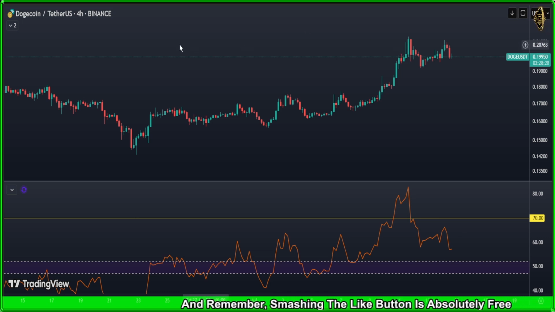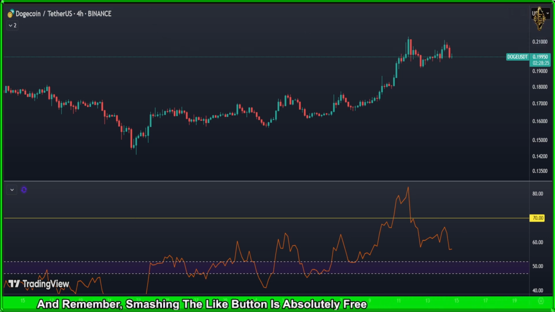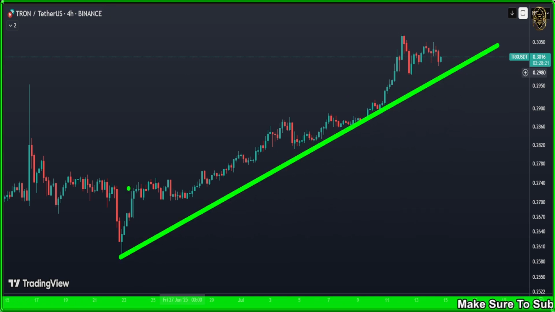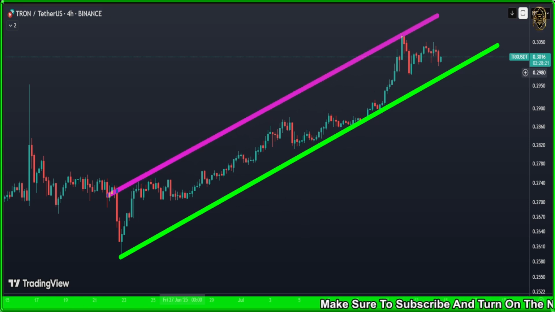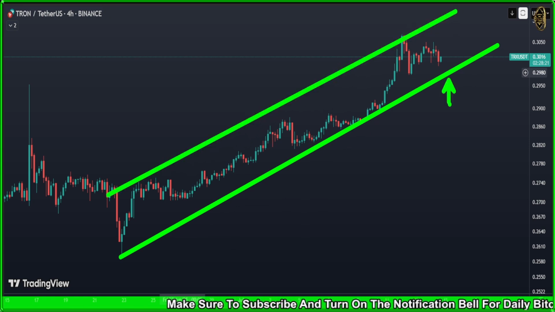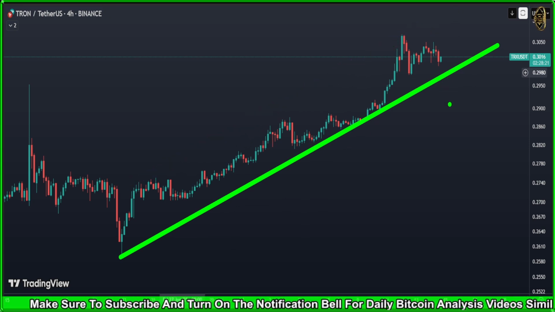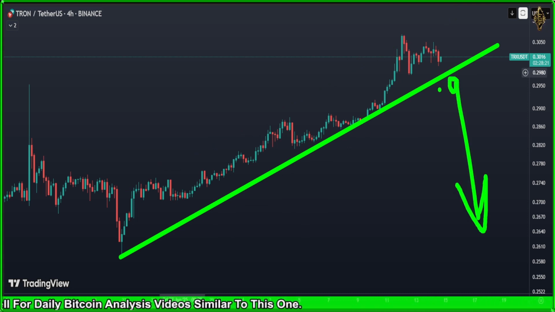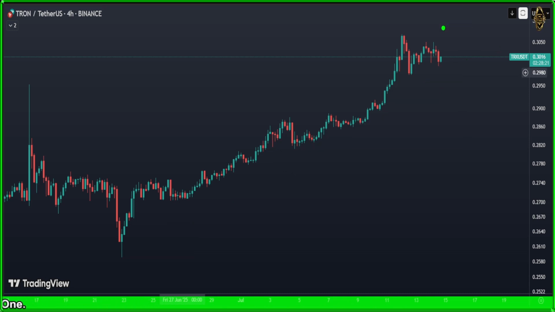Now let's see the TRX, what it's doing today, or Tron. Here we are, guys, in the TRX or Tron, same thing. We got an uptrend here. As you see, you can make it like an up channel. But it is very close to touching the lower line, so you need to focus on it. If it breaks here, maybe it's going to dump. If not, it's going to touch it, then pump again. Even that is possible, guys. So I think I explained everything here.